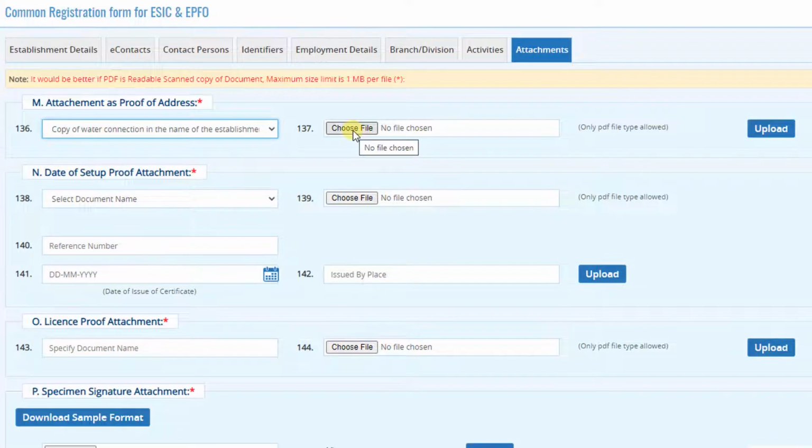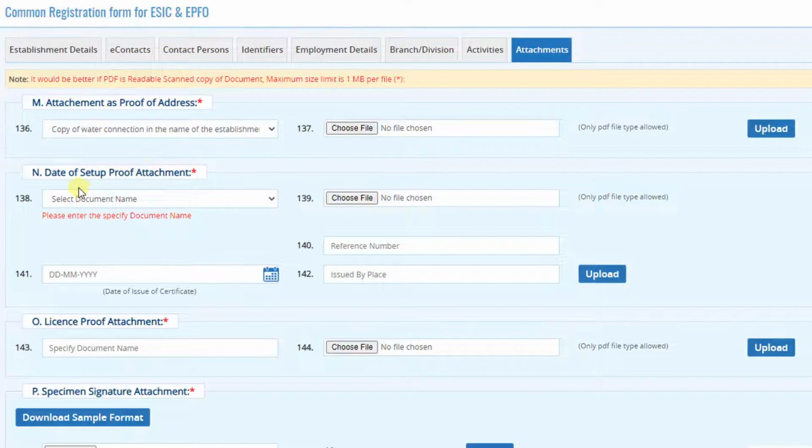Now we have to upload the document of that proof. Here I have selected water connection. So here you have to upload the latest water bill or any certificate issued by the water authority for the water connection, and choose the file here, then click on upload.